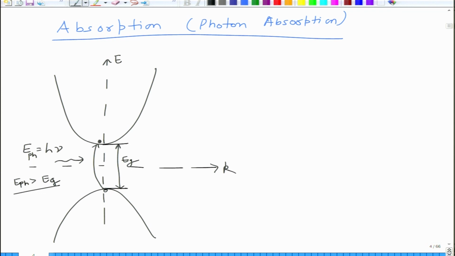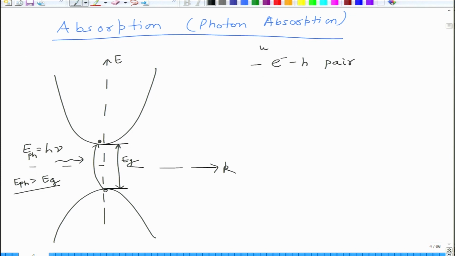In this case we are taking it as a direct band gap semiconductor. So, basically you create a hole in the valence band and you create an electron in the conduction band. For each photon that is absorbed, you have one hole and one electron created. So what happens is that you create an electron hole pair.